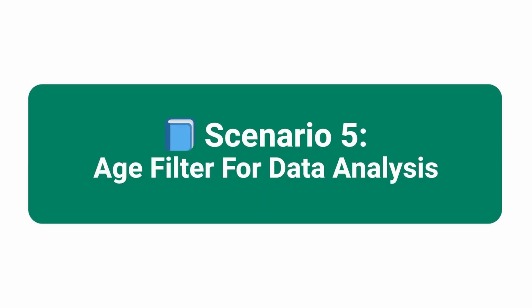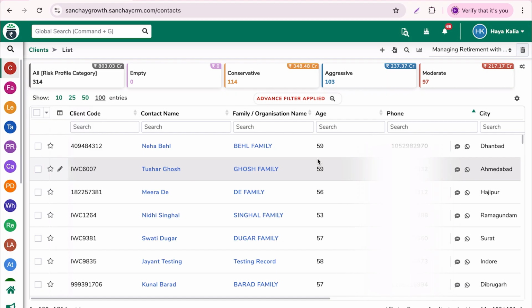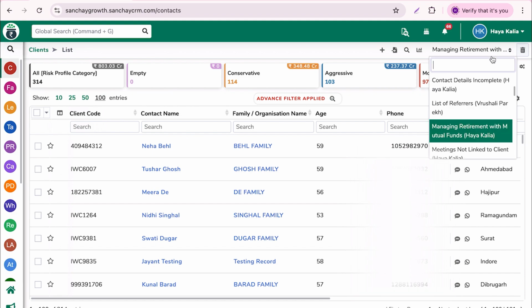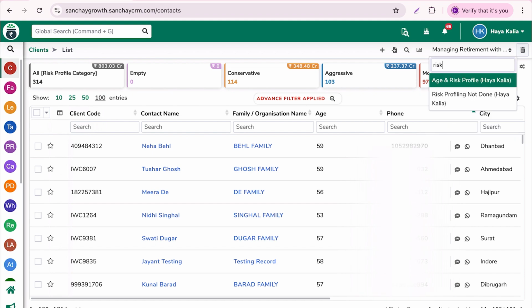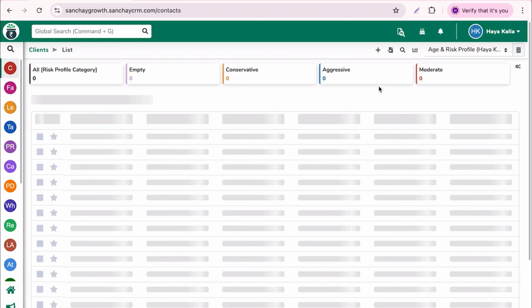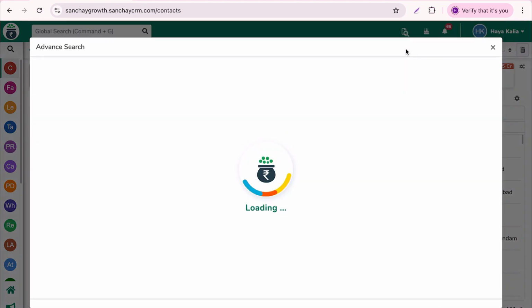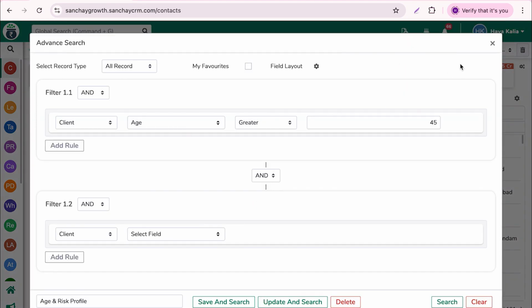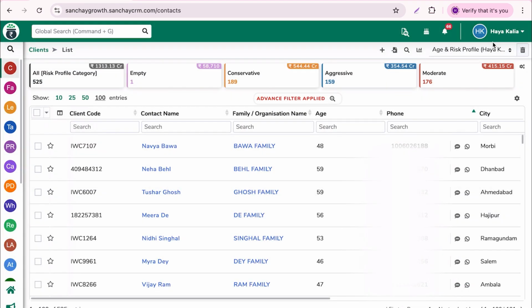Lastly, I can use the age filter for data analysis. Here I have one for insight, age and risk profile. This is my save search which I have selected right now, and here you can see which filter I have applied: age greater than 45. So with one filter, I can see where my AUM is concentrated. For example, if most of it comes from clients above 45 years with a conservative risk profile, here we can see the conservative risk profile, where 189 clients fall into this category.